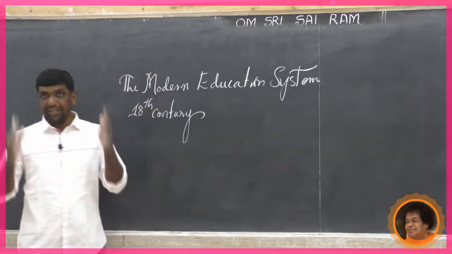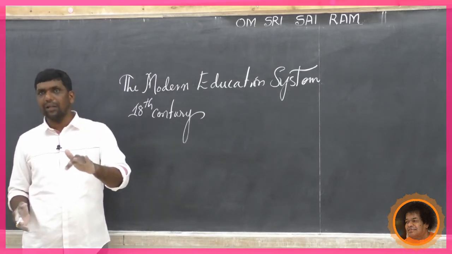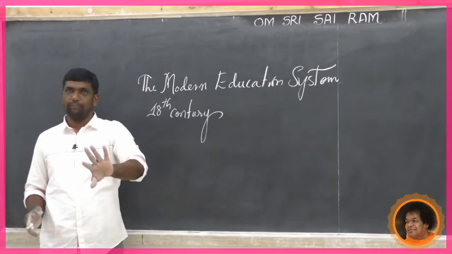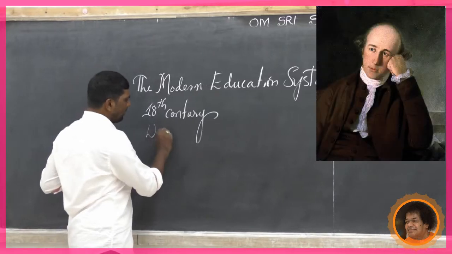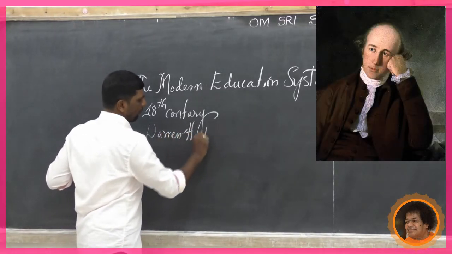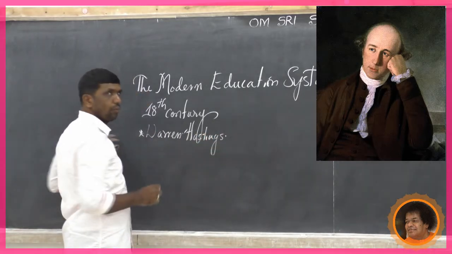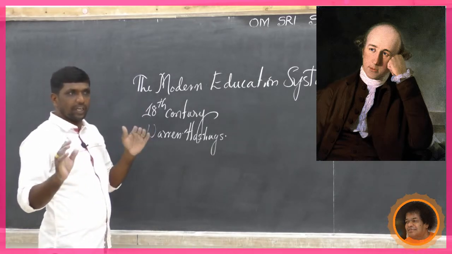Actually, the British and English education system earlier they introduced it for the British living in India. But Warren Hastings facilitated the expansion of modern education in India.